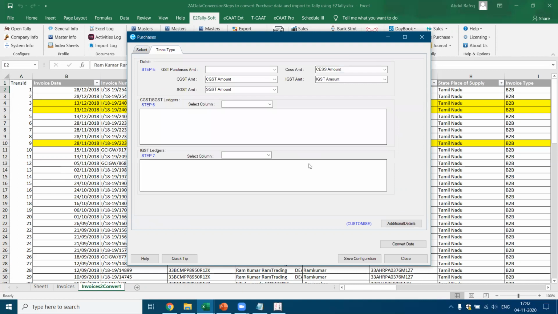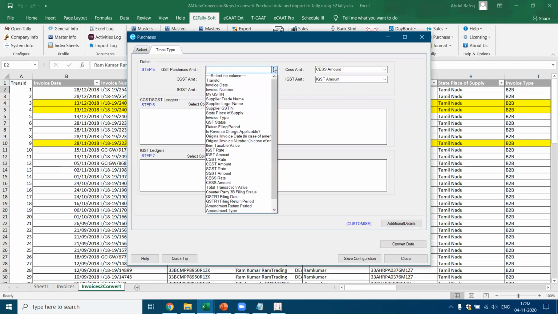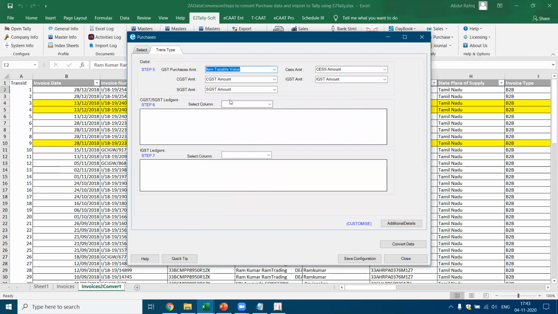So you should know what the transaction type is here. GST purchases, which is the GST purchases? GST purchases here, if you see, this will be the invoice value. Where is the invoice value? Invoice type, item taxable value. Okay, CGST amount, SGST amount. You remember we said we're going to read based on this. We have read this particular amount. Cess amount is there. IGST amount is there. Now here, this is what is most important.